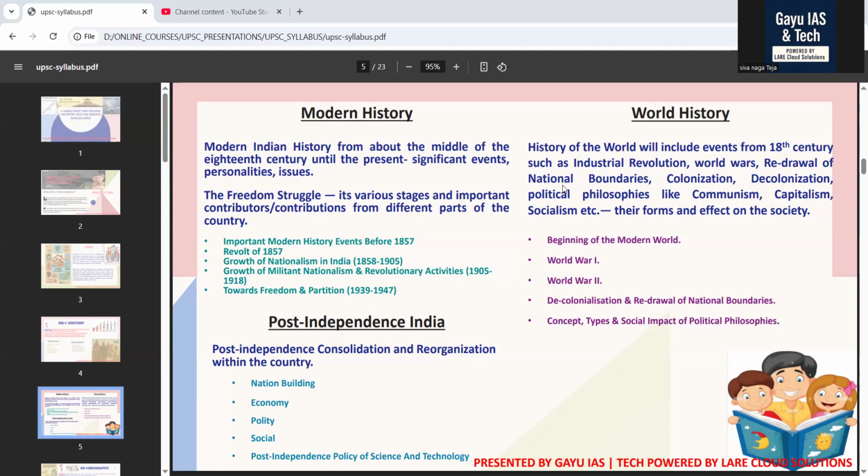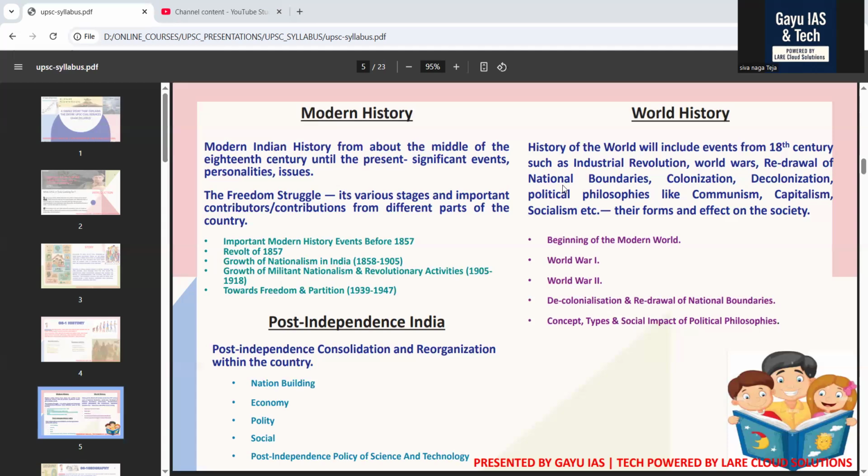Here, the UPSC syllabus in modern history: for GS Paper 1, UPSC expects you to cover the decline of the Mughal Empire and rise of regional powers, early British rule and policies, East India Company. After that, the revolt of 1857, the first war of independence, British policies and economic impact, social and religious reform movements, the Indian national movement, phases, leaders and struggles, Gandhi and the freedom struggle, towards independence and partition.